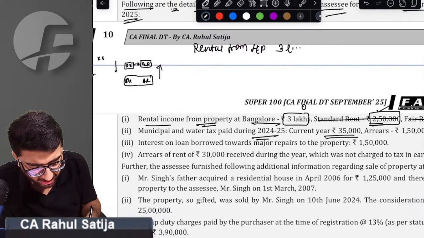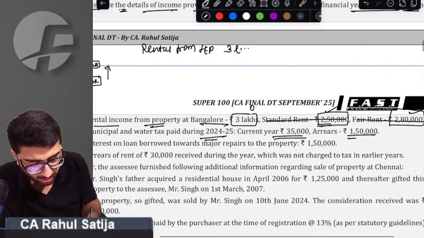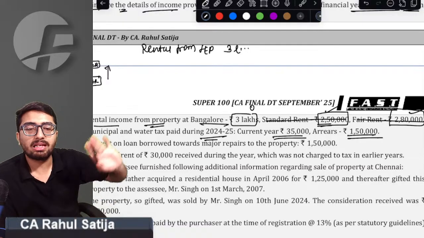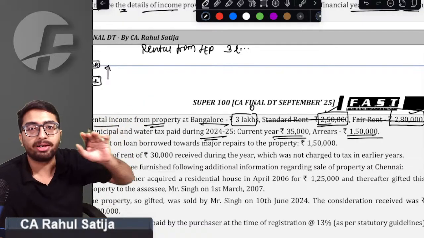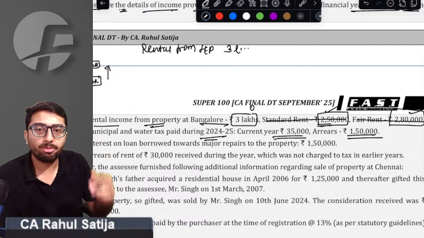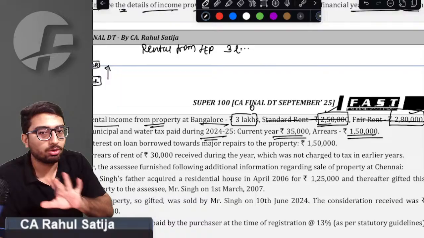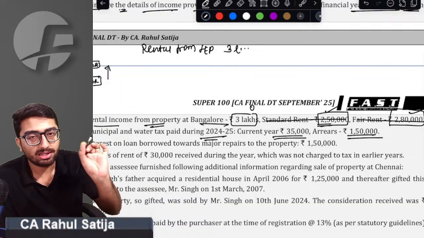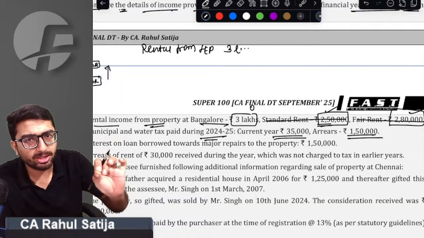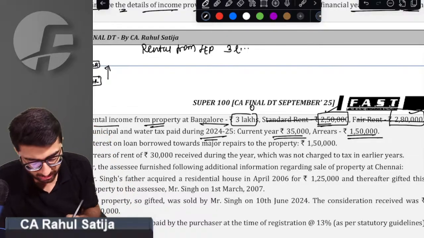Municipal taxes paid for the current year: 35,000. Municipal taxes paid for arrears: 150. Sir, municipal taxes are only allowed in the year in which they are paid. Sir, whatever municipal taxes are accrued are not allowed. Whatever municipal taxes are paid, irrespective of the year, that will be allowed in the current year.